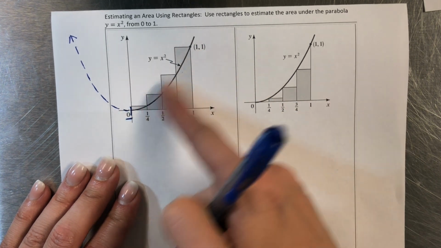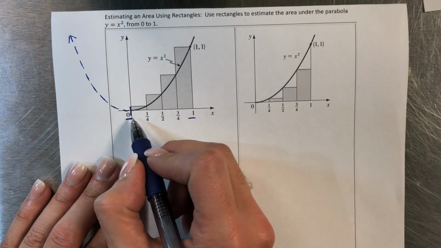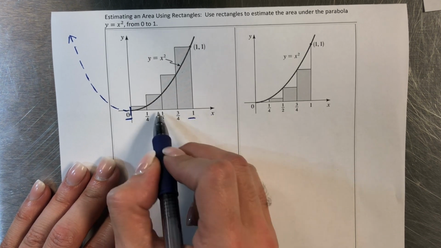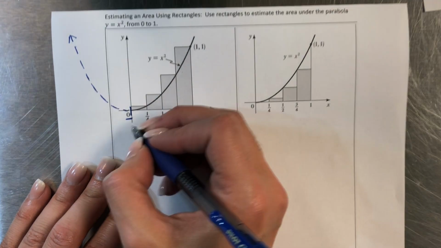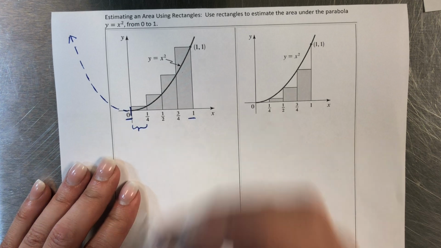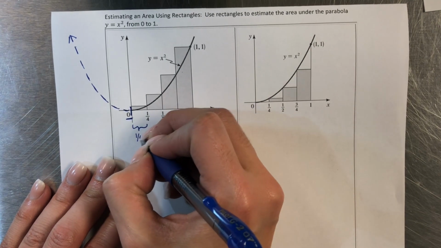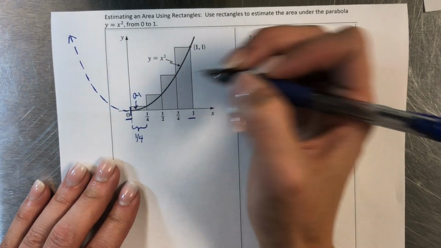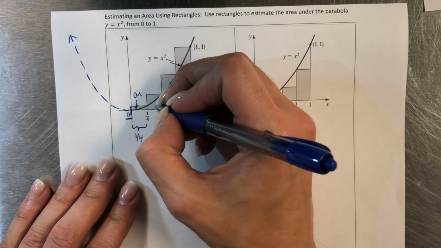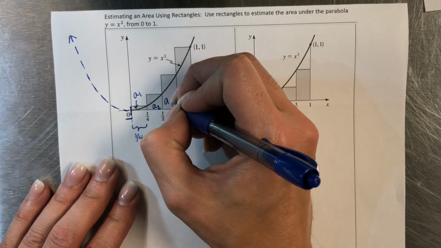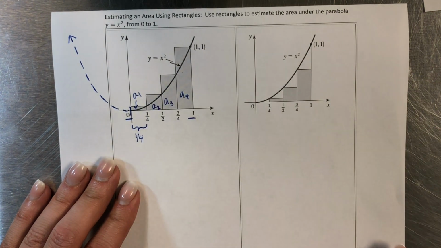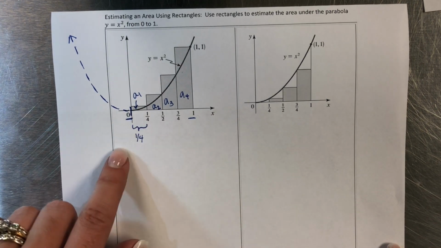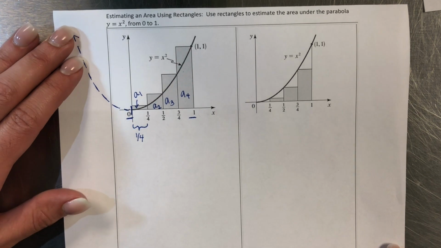Luckily, they have already drawn in the rectangles for us. And so the first thing I want to notice is what the width of each rectangle is, all right? They divide it up evenly so that the width is the same, all right? And you can tell that the width of each of these rectangles is going to be 1/4, all right? Now, just like I was saying earlier, I'm going to label these rectangles A sub 1, this will be A sub 2, A sub 3, and A sub 4, so that when I'm finding the area of them, okay, I can differentiate which one I'm working with.